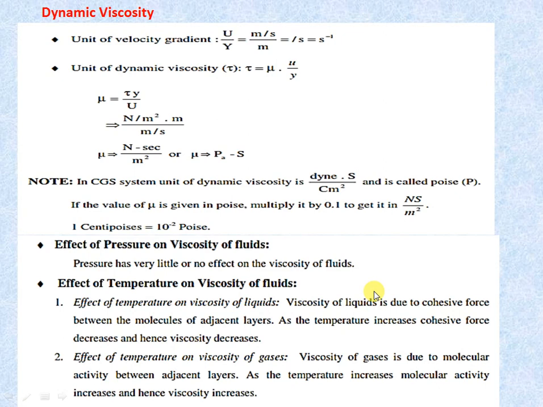The next important property is dynamic viscosity. Friends, dynamic viscosity is nothing but viscosity. It is also known as absolute viscosity. Its SI unit is Newton second per meter square, also expressed as Pascal second. Pascal means Newton per meter square. The CGS unit of dynamic viscosity is dyne second per centimeter square, also called poise. Please remember the units of viscosity, because unit conversion is important. 1 centipoise is equal to 10 raised to minus 2 poise.